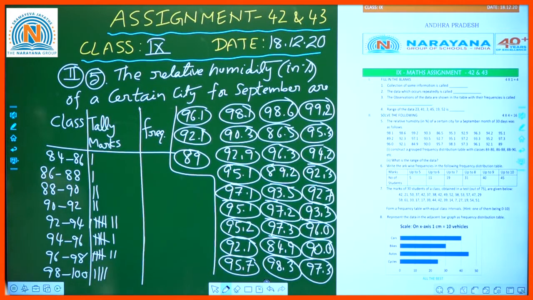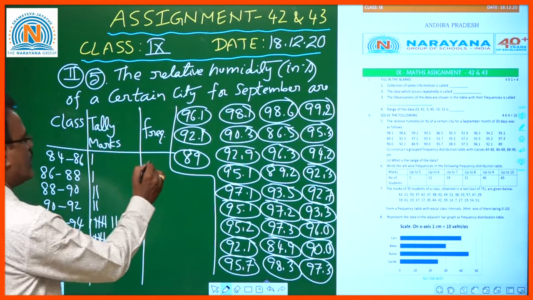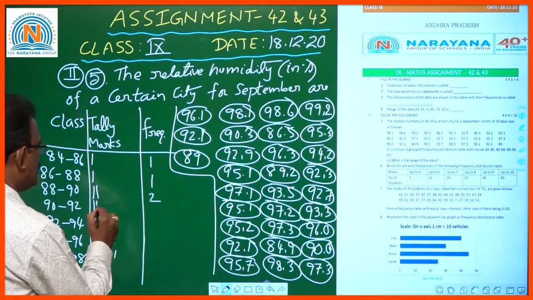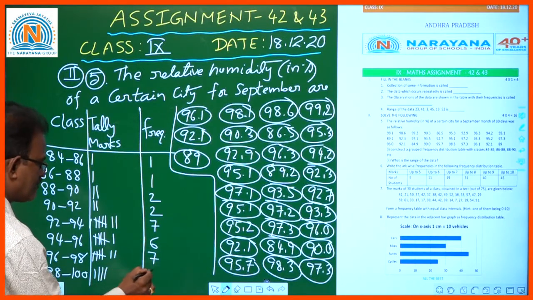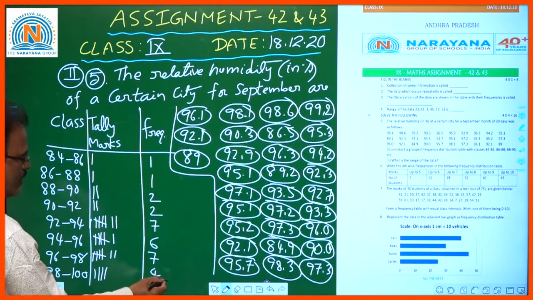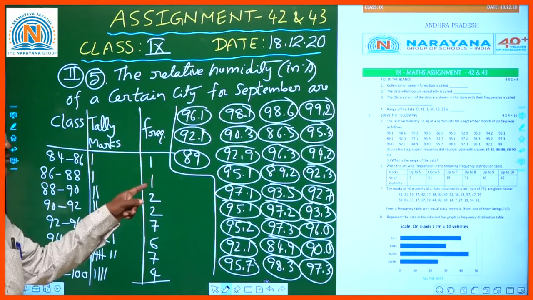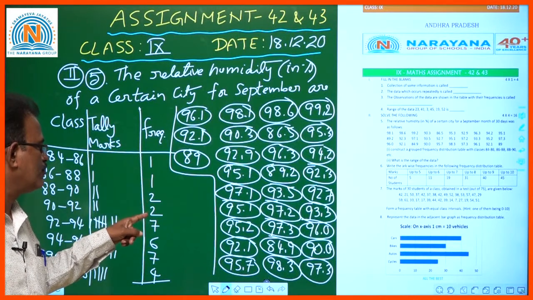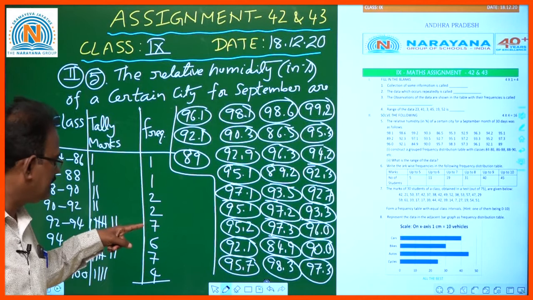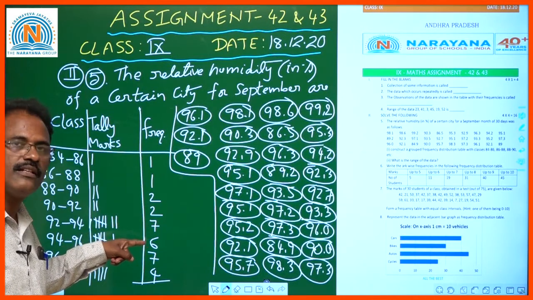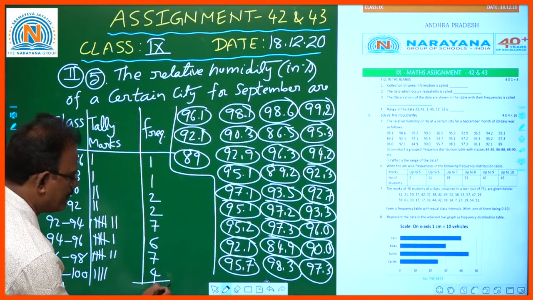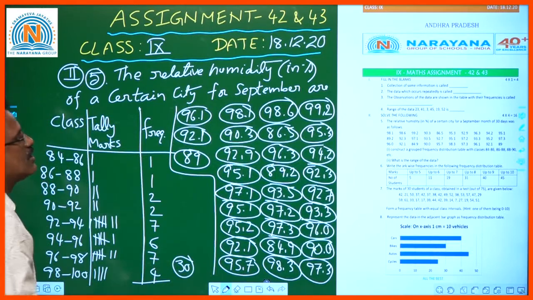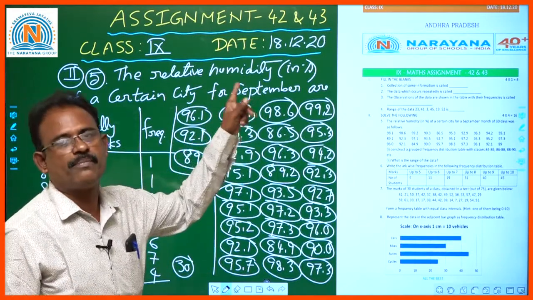Okay, children. So if you see the frequency, how many number of days? This is 1, this is 1, this is 2, this is 2, this is 7, this is 6, this is 7, this is 4. When you add all, verify once: 1 plus 1, 2, 2 plus 2, 4, 4 plus 2, 6, 6 plus 7, 13, 13 plus 6, 19, 19 plus 7, 26, 26 plus 4, 30. This is the total. So the number of days for the month of September is 30 days.